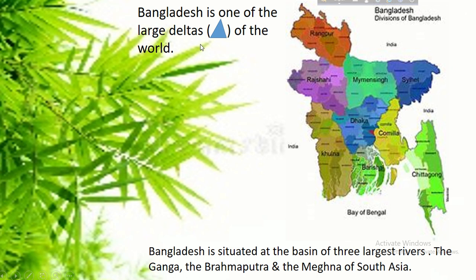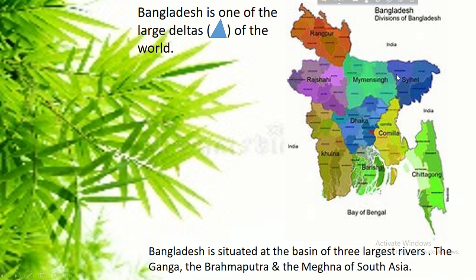So Bangladesh is one of the large deltas of the world. So the question, what is a delta? A delta, in Bengali it is Bodip, is an area of low flat land shaped like a triangle where a river splits and spreads out into several branches before entering the sea, and the word delta comes from the Greek letter delta.